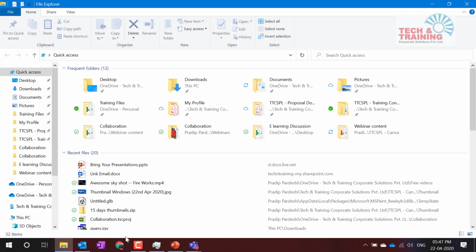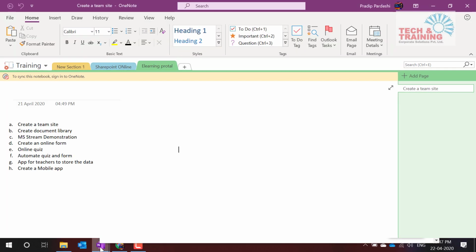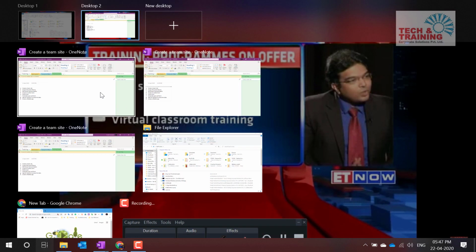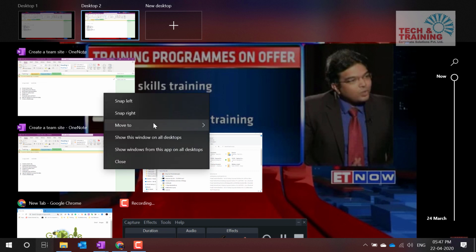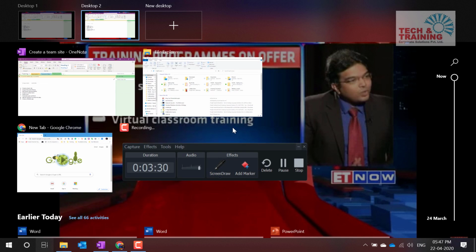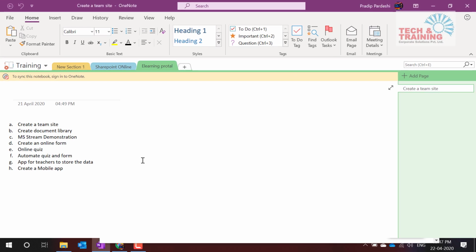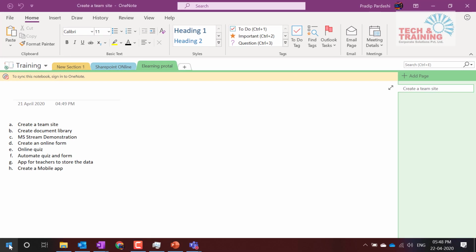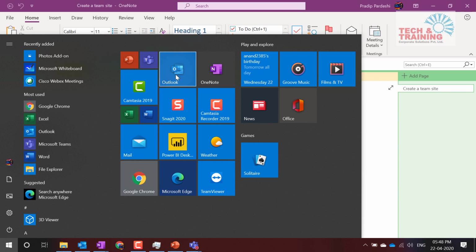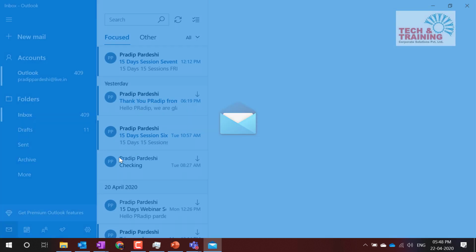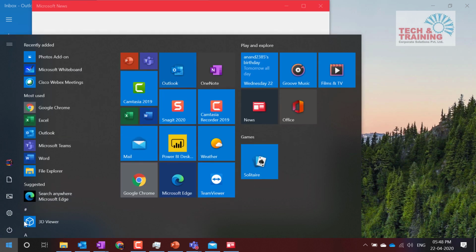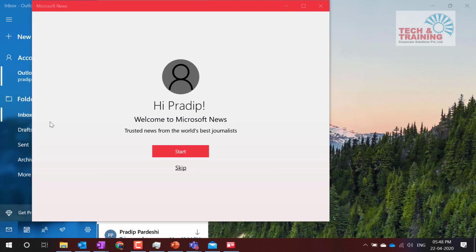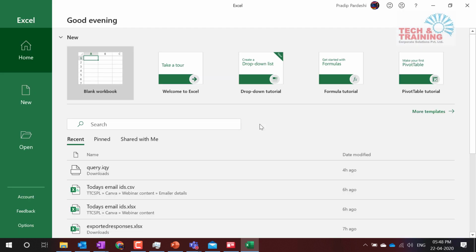Now, next thing that we do here is when we talk about multiple desktops. Let me move this again to desktop 1. This one also I would like to move to desktop 1. Now see, let us talk about multiple applications that I have open. Let's say I open this mail, I open news. I'm working with multiple applications at the same time. So I have all these things open with me.